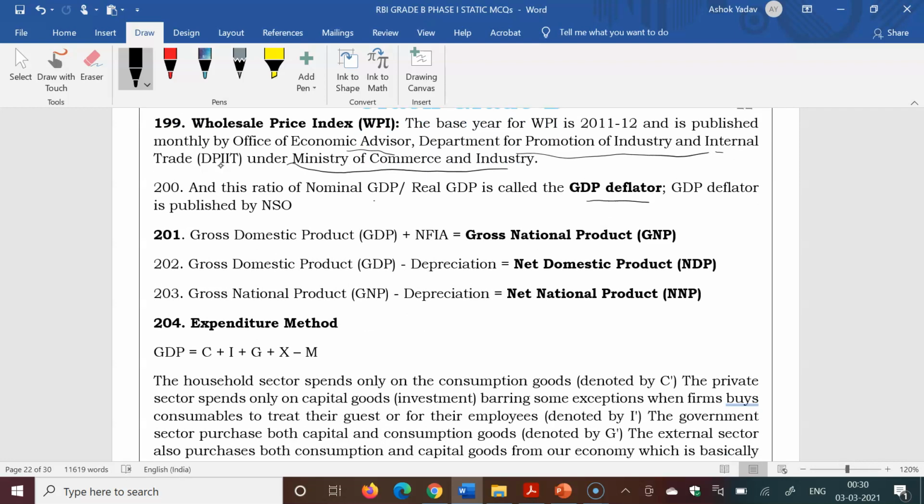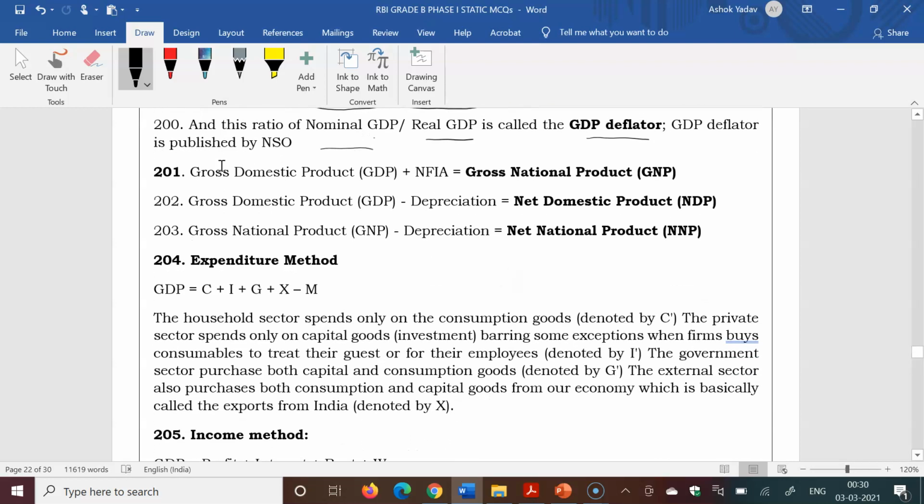What is it? It is the ratio of nominal GDP to real GDP. It is also published by the NSO. What is GDP, and the relation between GDP and GNP? GDP plus net factor income from abroad is equal to the GNP. GDP minus depreciation is net domestic product. GNP minus depreciation is net national product.